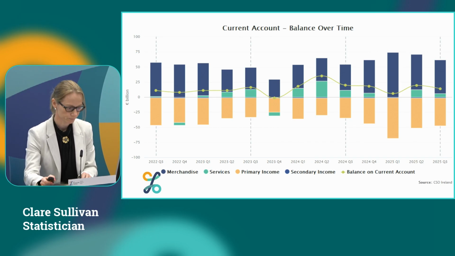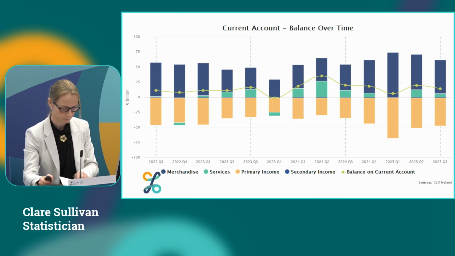The net income outflows, here illustrated mostly in yellow, have grown from 34.6 billion this time last year to 47.6 billion this quarter. That's an increase in net income outflows of 13 billion compared to last year, and compared to last quarter, net outflows have decreased by 3.8 billion.